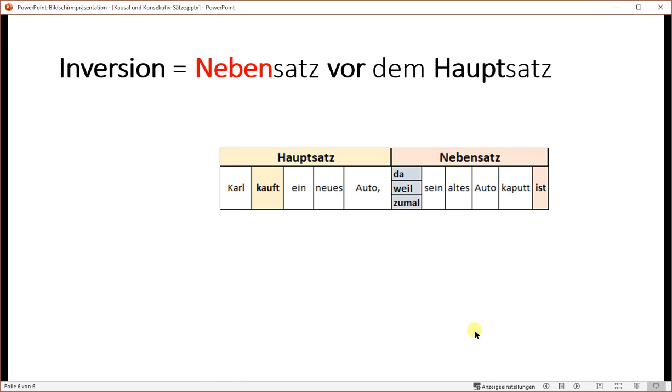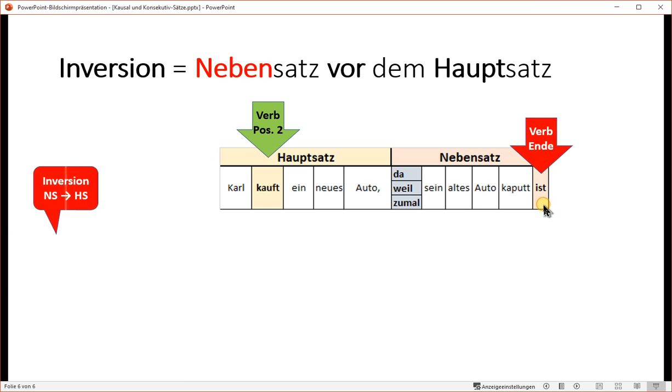Now, as a final topic, we talk about inversion. What is inversion? It means that the Nebensatz stands before the Hauptsatz. So here's our sentence again, Hauptsatz, Nebensatz. Karl kauft ein neues Auto, da or weil or zumal sein altes Auto kaputt ist, like before. Now we will put the Nebensatz ahead of the Hauptsatz. But before that, the Hauptsatz has the verb on position 2. The Nebensatz, of course, has the verb at the end.